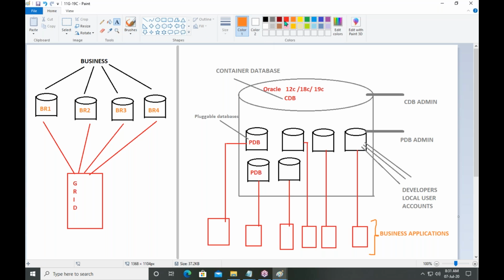All of a sudden, suppose this server goes down, but business is not stopping. Business is always a running entity. So the transactions happening at this branch are maintained under grid.